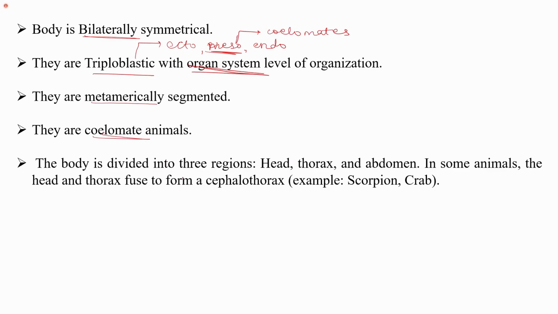Their body is divided into 3 regions. If I consider this as an arthropod, we can divide their body into 3 regions. The first will be the head, the second will be the thorax, and the last region will be the abdomen.